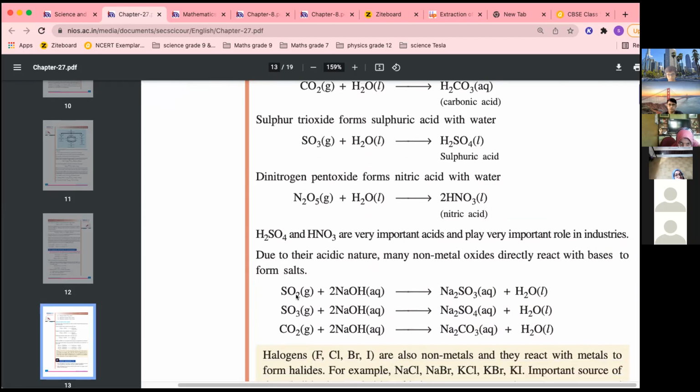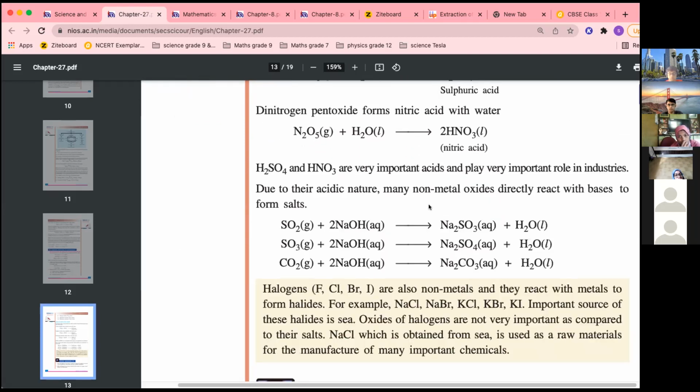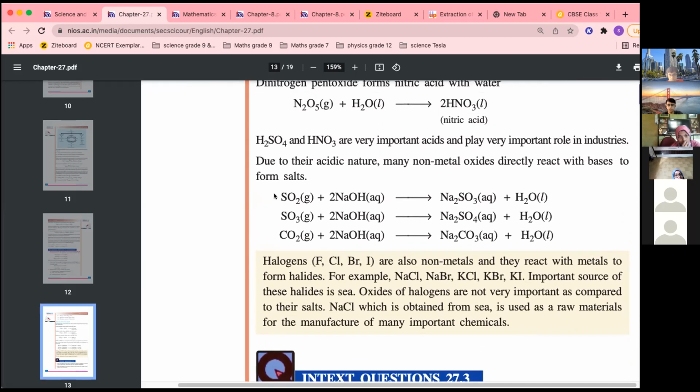Okay, now in this way, because non-metallic oxides are acidic in nature, they will react with base to form salt and water. Metallic oxides are basic in nature, so they will react with acid to form salt and water.